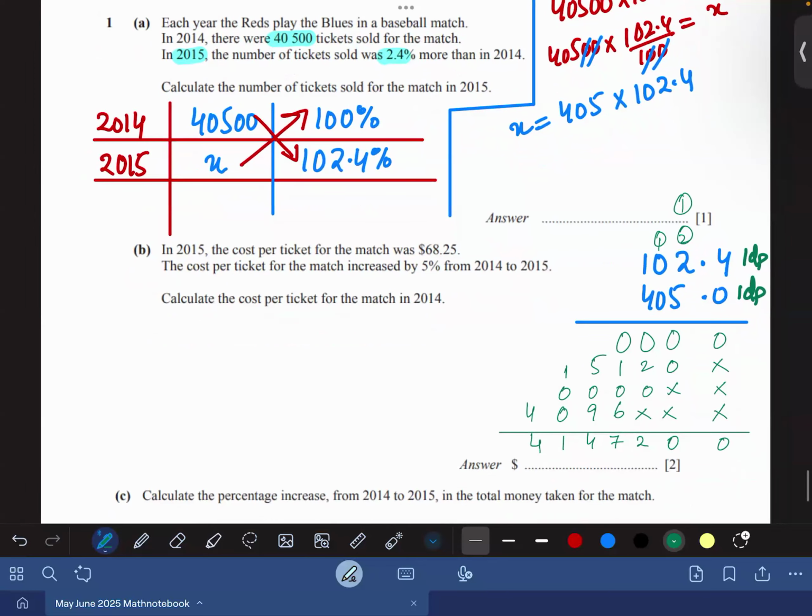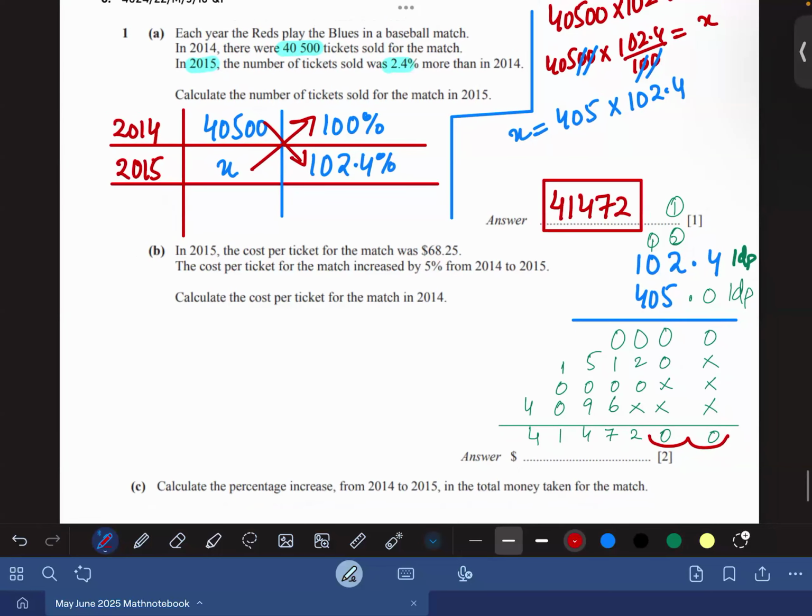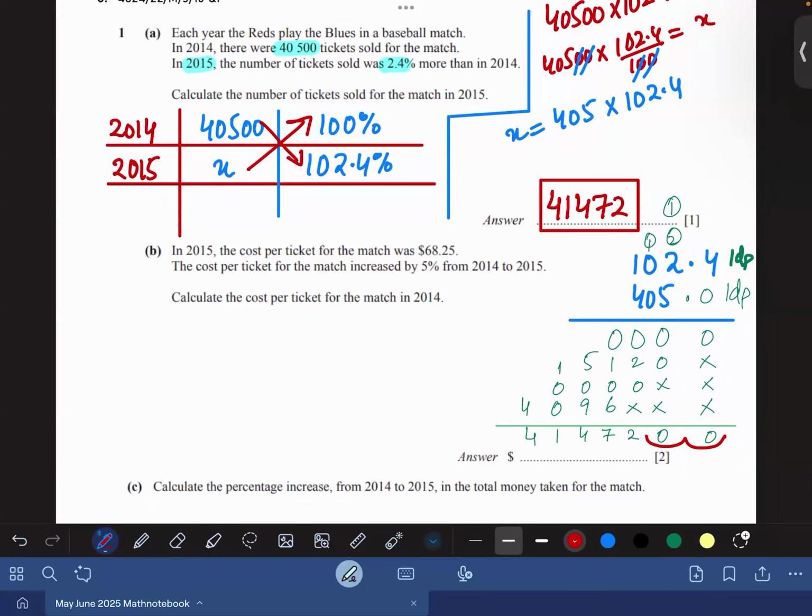Now, beta, you have to see that this is not having a dp here. यहाँ पे कोई dp नहीं है, तो ये जरा मिटा देंगे। ये हमने गलत लिखा. It doesn't have a decimal point. तो हमें इसका आंसर 1 decimal place पे लगाएंगे, क्योंकि हमने 0.0 लिखा है तो 1 dp हमने गिना। So 1 plus 1 is 2 decimal places. So Saim, can you please pay attention here? So it would be 41,472 tickets sold in 2015, which is more than 40,500, and the difference is 2.4%. Okay.